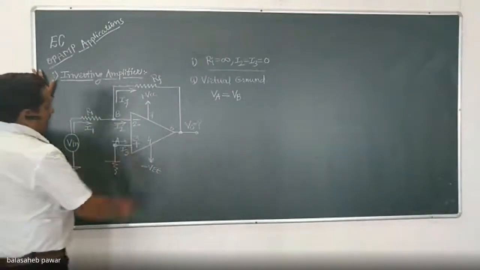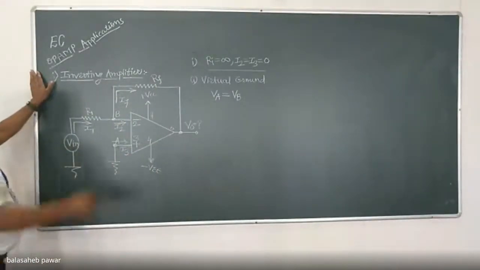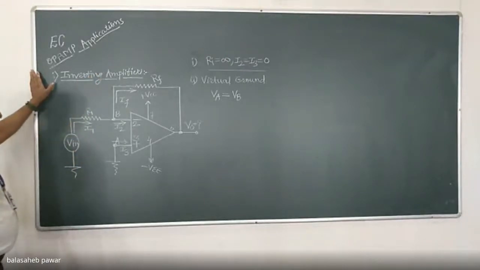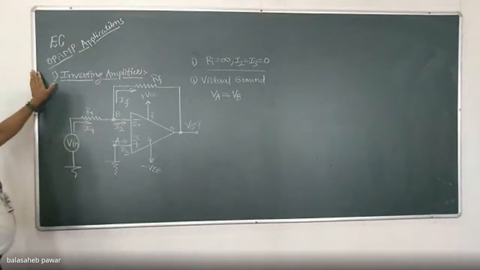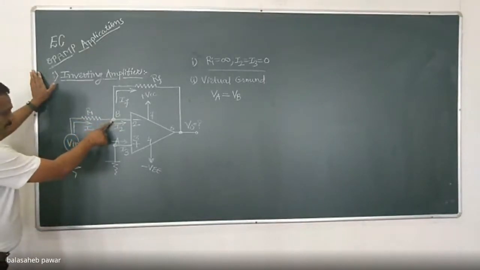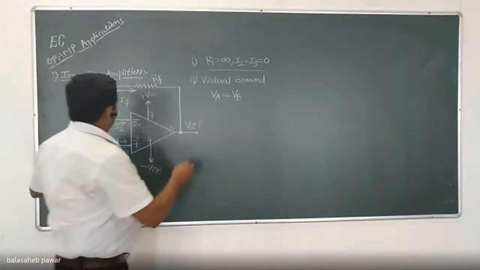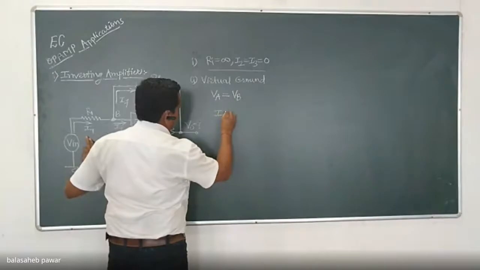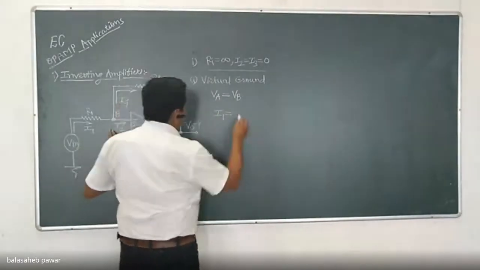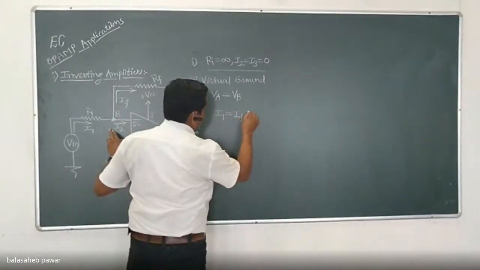Looking at this diagram and all those considerations, if you apply KCL at node B, what will that KCL be? We can write I1 equals IF plus I2.